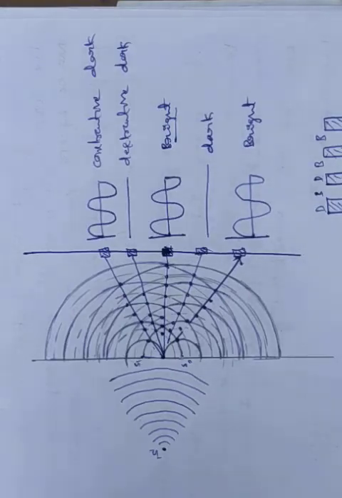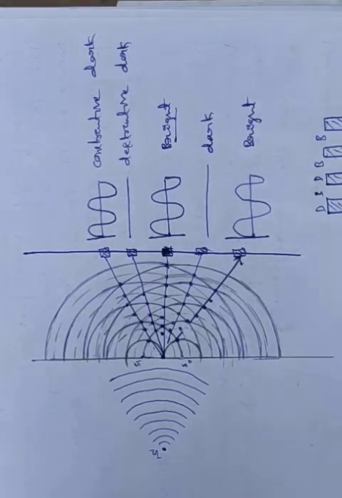So it is not a good result. After a certain number of years, Huygens's student Young explained this experimentally. So this is how the interference fringes are formed because of the wave nature of light.